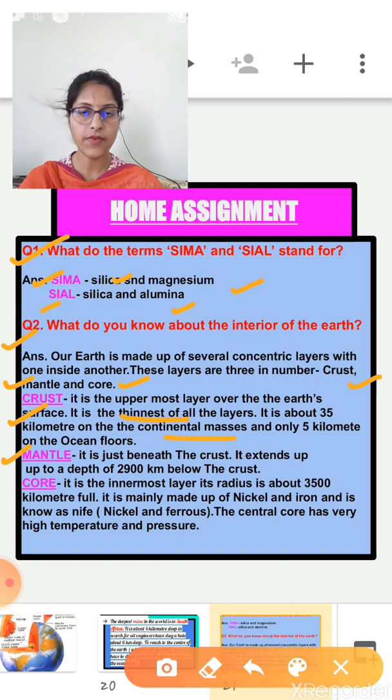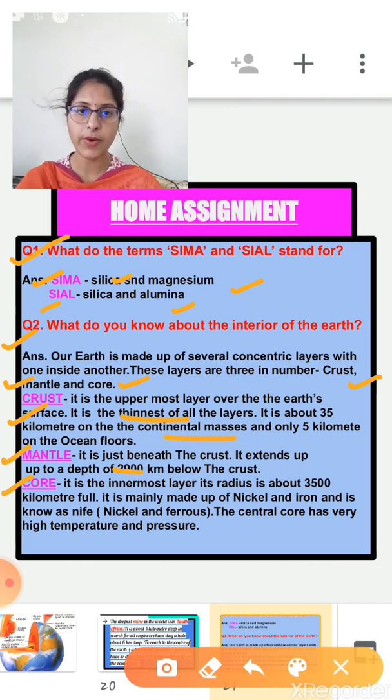Now the second layer of the earth is the mantle. It is just beneath the crust. It extends up to a depth of 2900 kilometers below the crust. This layer also consists of two layers, upper mantle and lower mantle. Now the third layer is the core. It is the innermost layer of the earth, and this too is divided into two. First one is the outer core and the second one is the inner core.